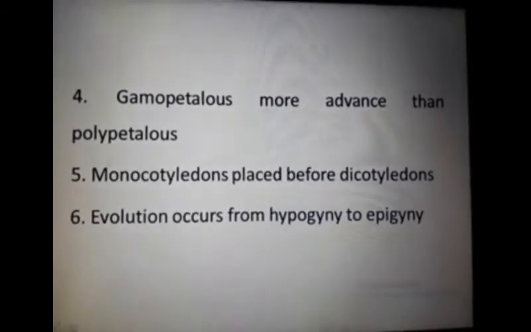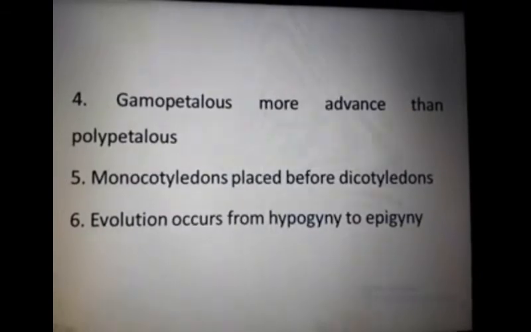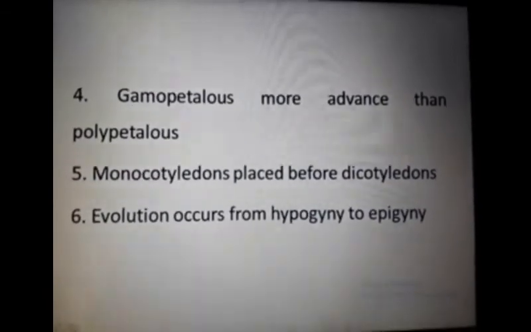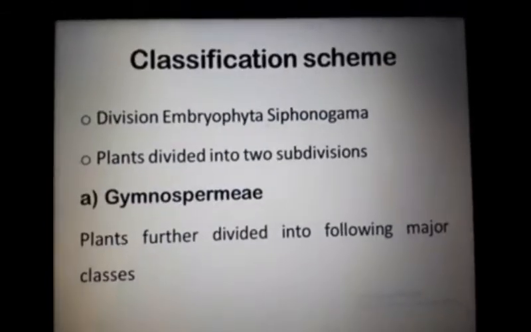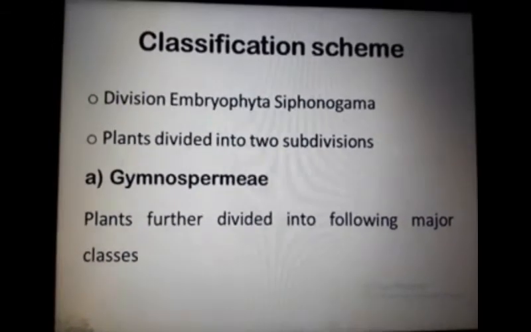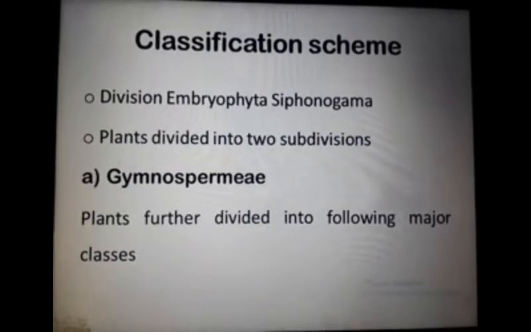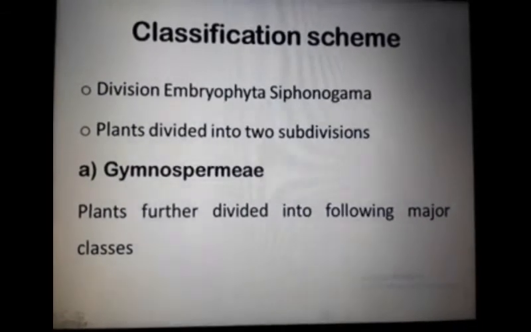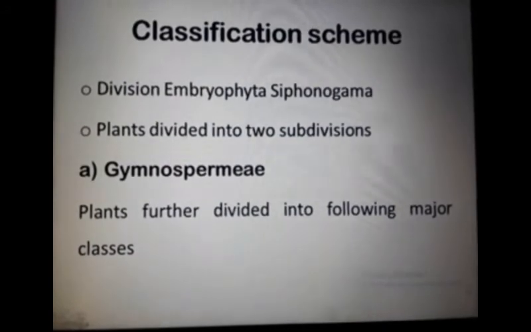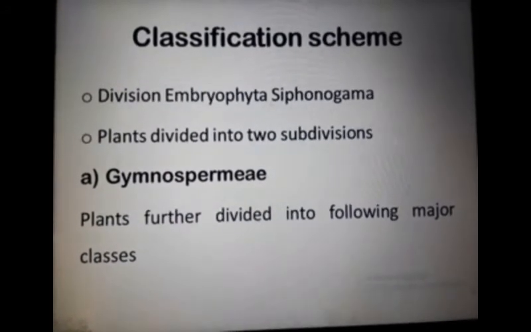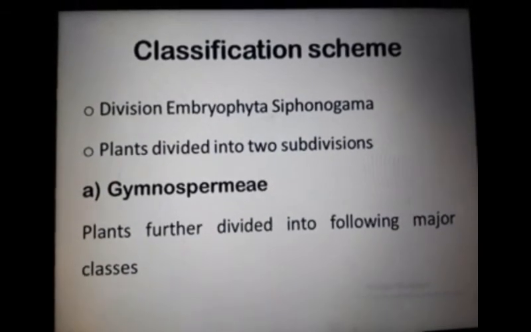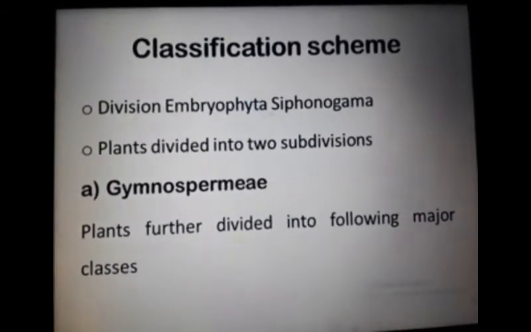So the classification scheme of that system is, there is a scheme of classification: division Embryophyta Siphonogama, seed producing plants, and the plants are divided into two subdivisions. These are the Gymnospermae and Angiospermae as well.